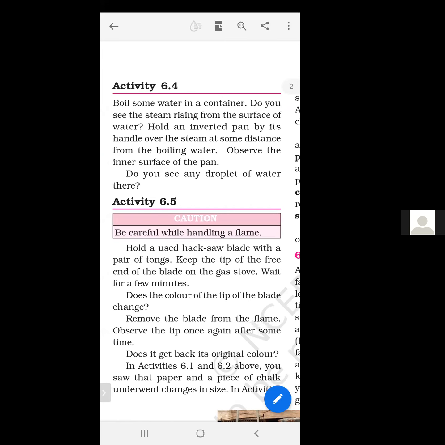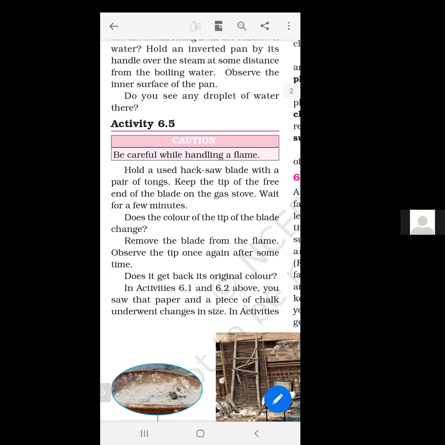Okay, let us perform another activity. 6.5. Hold a hacksaw blade with a pair of tongs. Hacksaw blade means you have a cutting tool. Hacksaw, cutting blade. It is not like a shaving blade. It is a hacksaw blade, which you call आरी. Okay, this is the blade being talked about. Hacksaw blade with a pair of tongs.